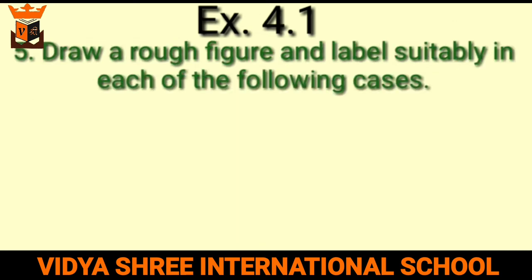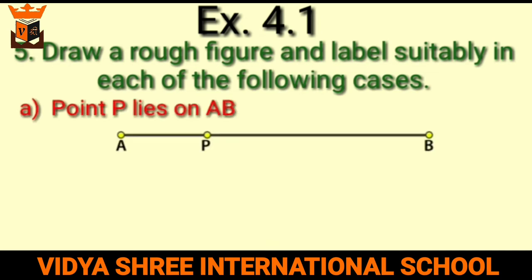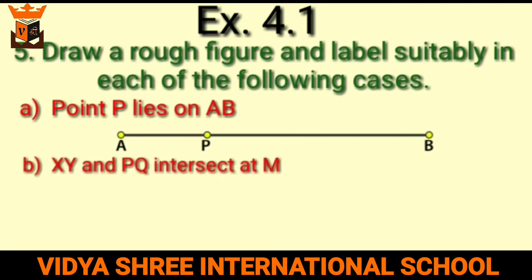Question number 5 is draw a rough figure and label suitably in each of the following cases. First one is point P lies on AB. So we can draw a line segment AB and we can put a point P on the line segment AB like this. Second part is lines XY and PQ intersect at M. So we will draw two intersecting lines XY and PQ and they will intersect at point M.